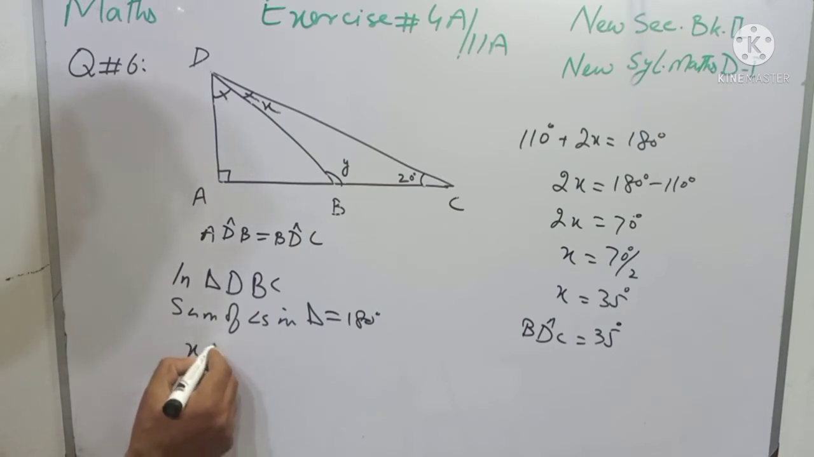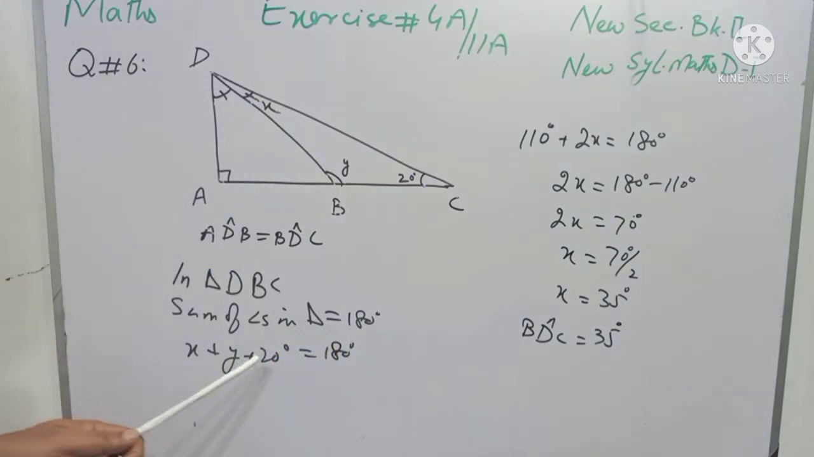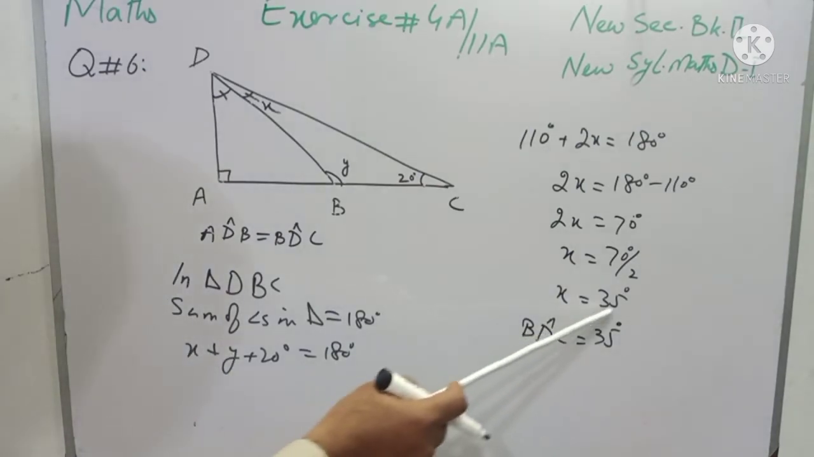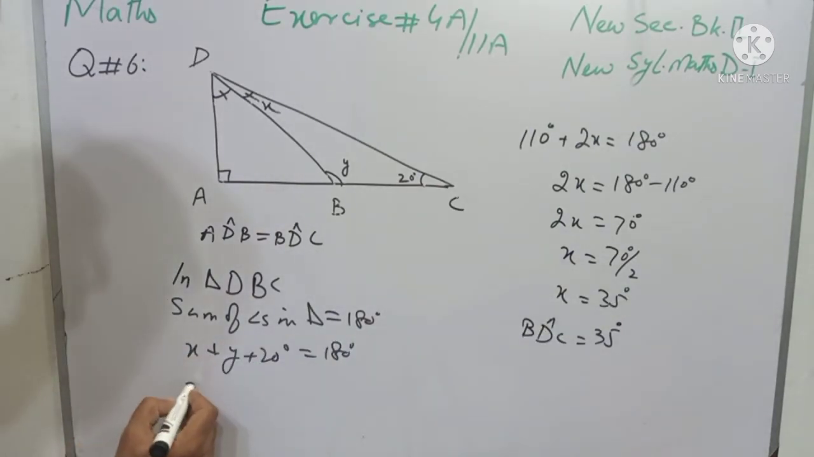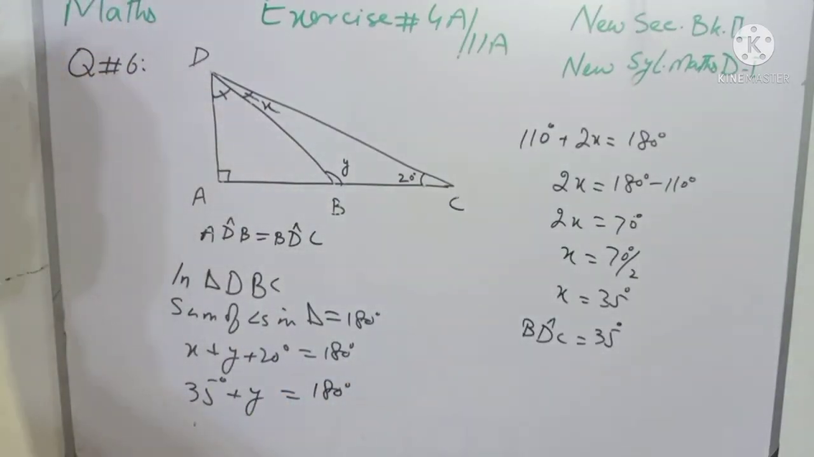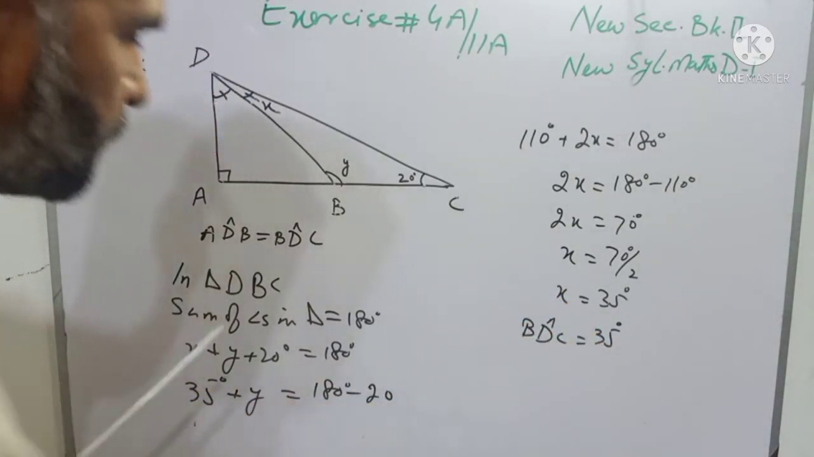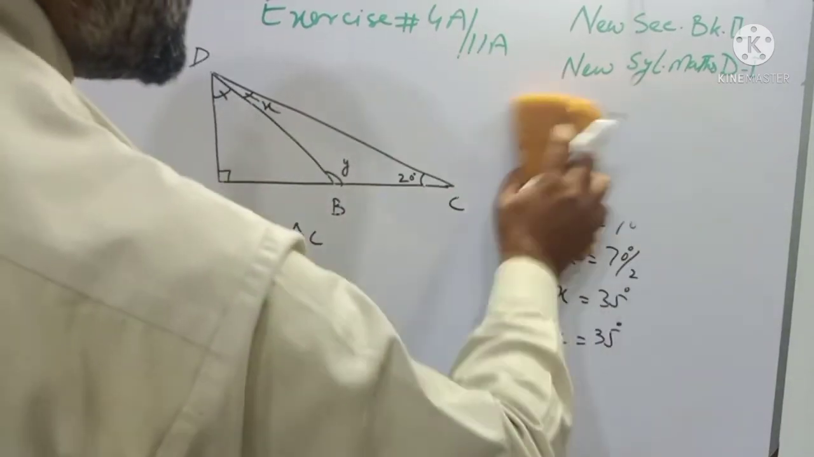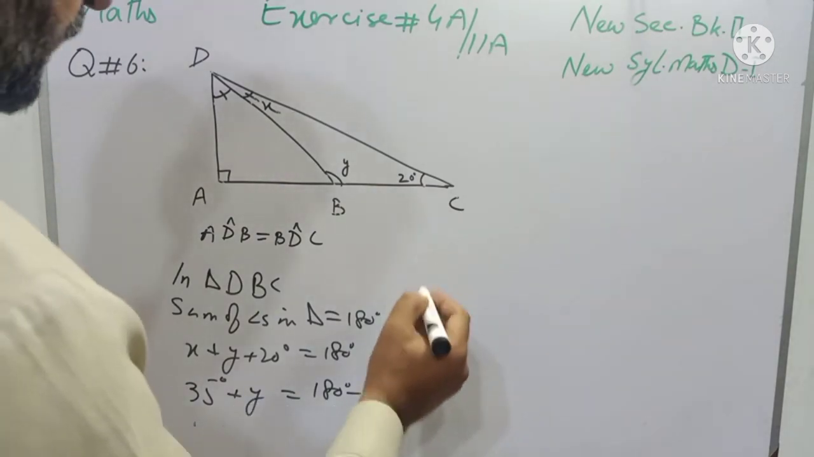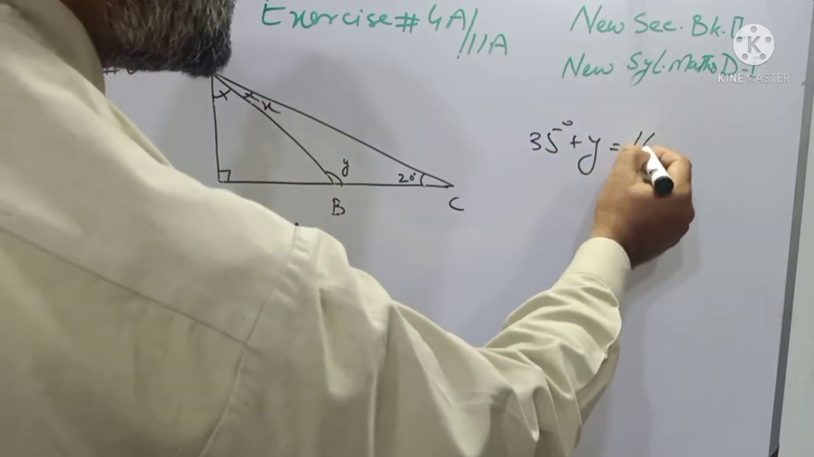So students, X plus Y plus 20 degree is equal to 180 degree. 20 is plus on the left side. When I transfer it to the other side, it will become minus, and the value of X we have found out, that is 35 degree. So 35 degree plus Y is equal to 180 degree minus 20 degree, because we have transferred this 20 to the other side. And students, when we subtract 20 from 180, we will have 35 degree plus Y is equal to 160 degree.